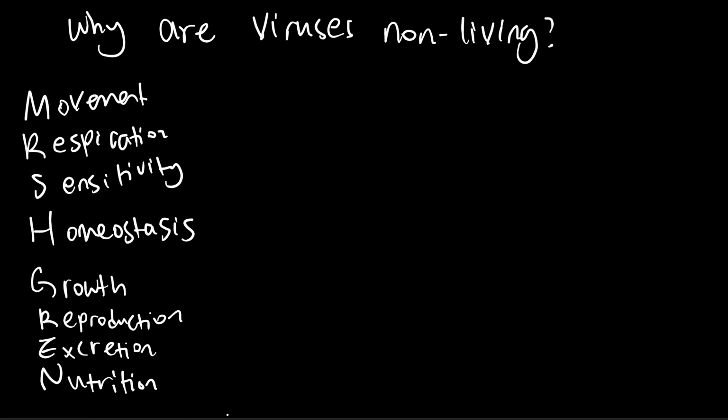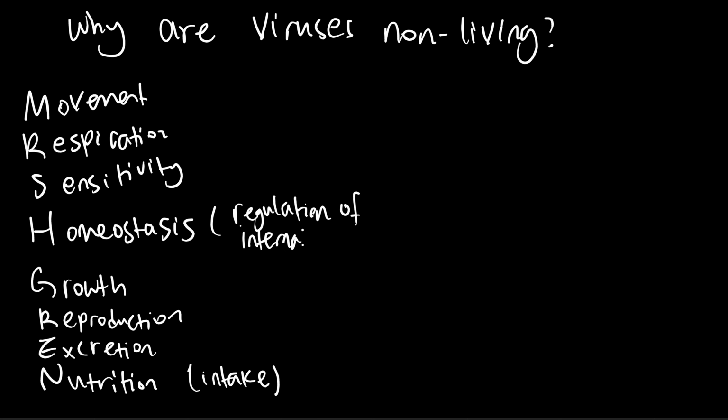More specifically, nutrition is the intake of nutrients, and homeostasis is just regulation of internal conditions. For example, your body temperature is a consistent 36.5 degrees. Everything else is pretty self-explanatory, right?